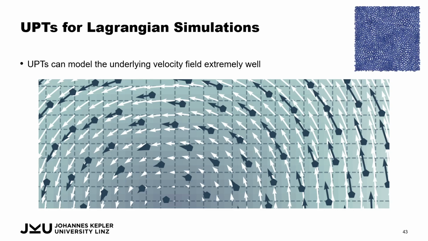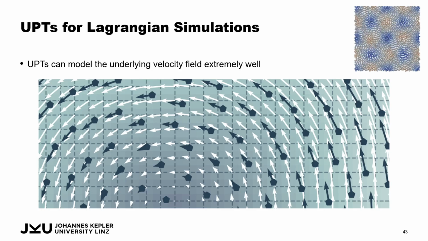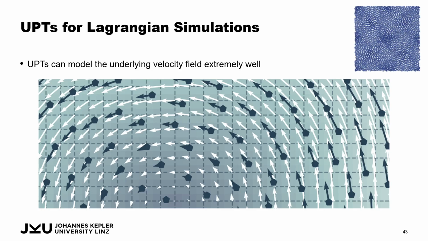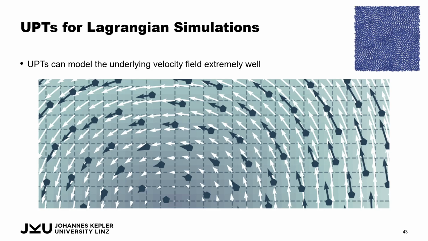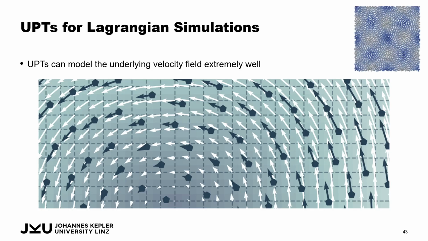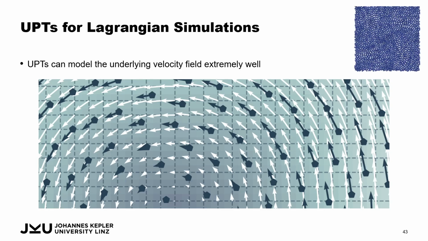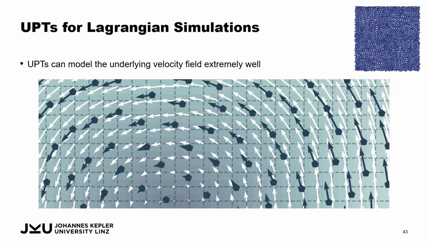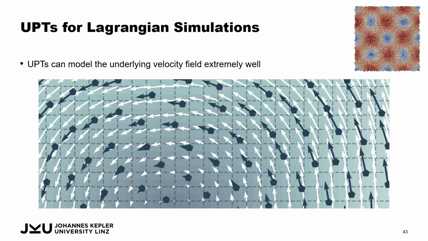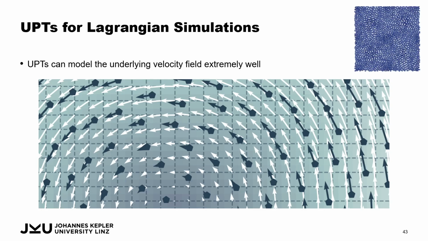The particles are given by the dark blue dots here, where the velocity is indicated by the arrow, and we can query the UPT latent space at any point in space. For example, here we simply evaluate the latent space on a regular grid, where we plot these white arrows, and we see that the underlying velocity field that was implicitly learned by UPT matches the actual ground truth movement of the particles quite well.